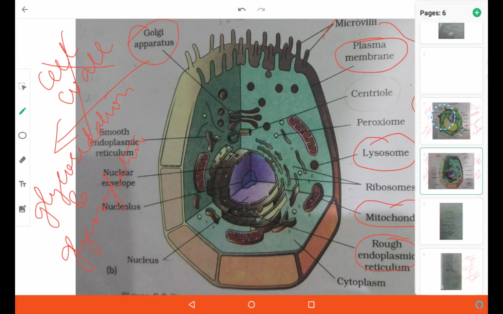This is all about the introduction of eukaryotic cell. In the next lecture, I shall take up the introduction of plasma membrane and ribosome and other such organelles.